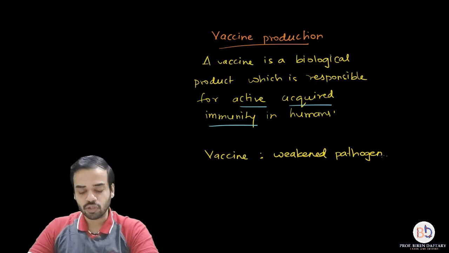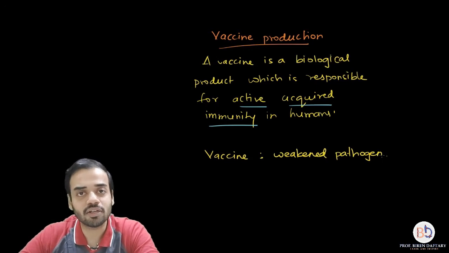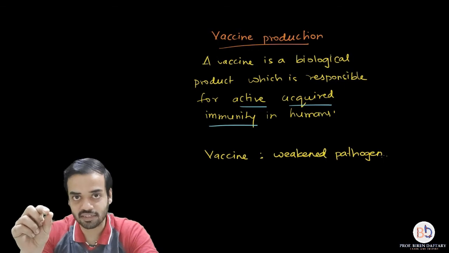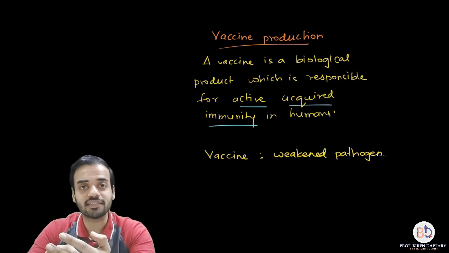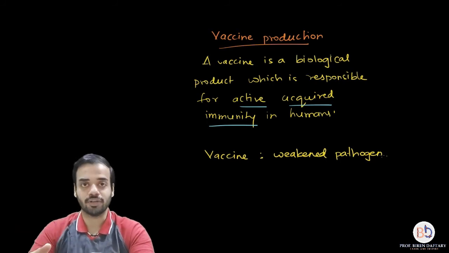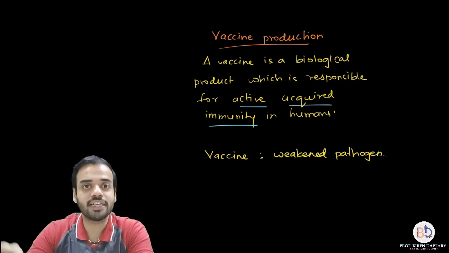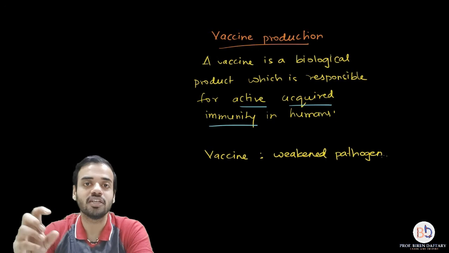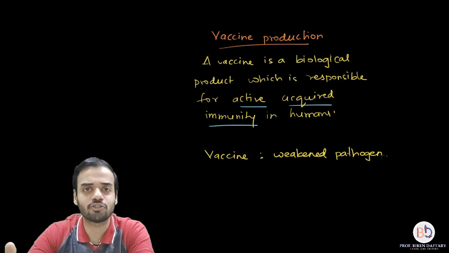So suppose we take the polio vaccine. What is the polio vaccine made up of? Basically the polio virus, which causes the disease polio. That polio virus is made weak, and because of that you can insert it into the body. When it enters the body, that weak polio vaccine virus cannot cause the disease, because the harmful proteins which cause the disease have been removed or modified.